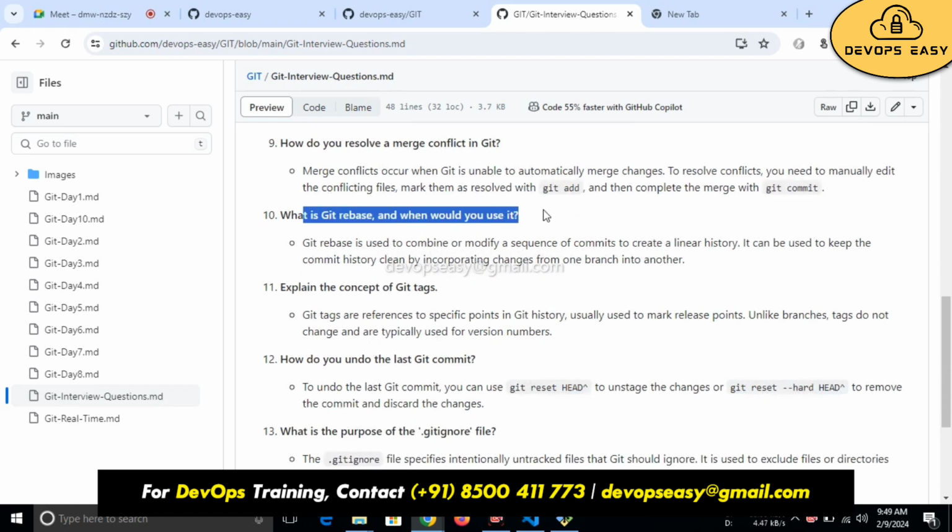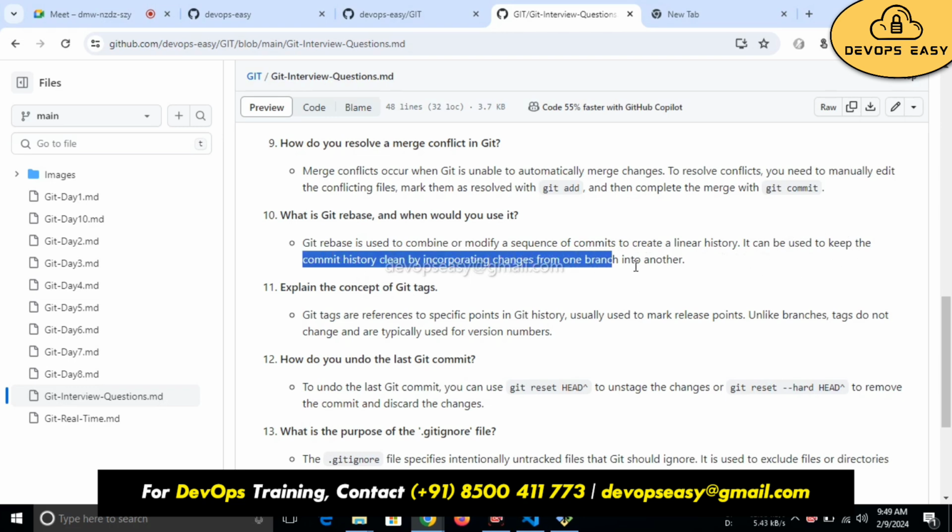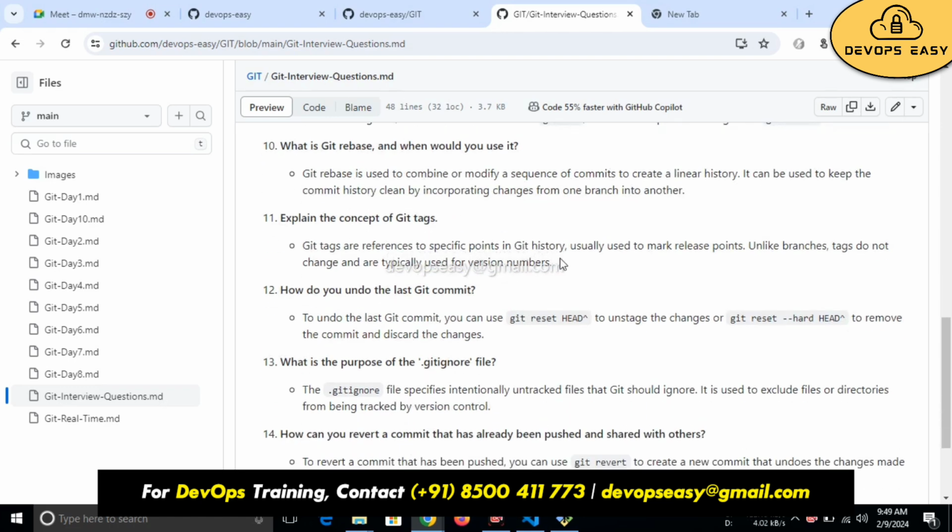What is git rebase? When would you use it? Git rebase is used to combine or modify a sequence of commits to create a linear history. It can be used to keep the commit history clean by incorporating changes from one branch into another. In linear format you will get whatever history you have done. Just go through the class where I discussed rebase versus merge and showed you using visualization.